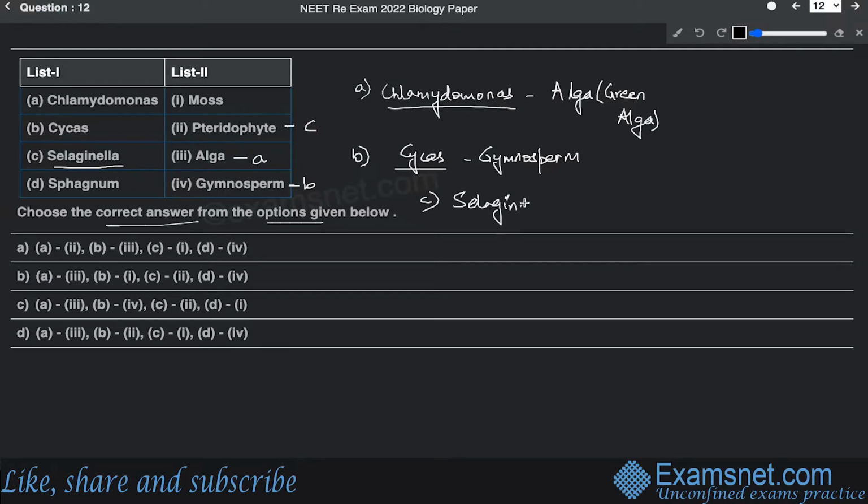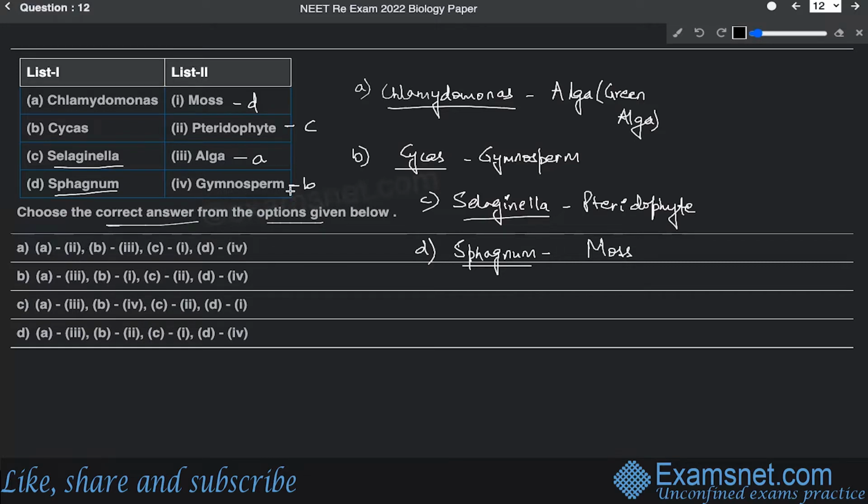Selaginella is a heterosporous pteridophyte. And option D is sphagnum, which is a moss category.